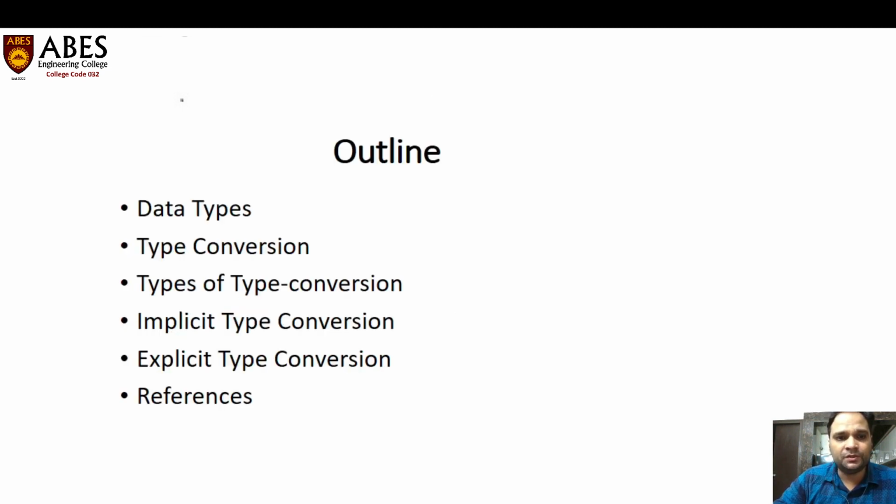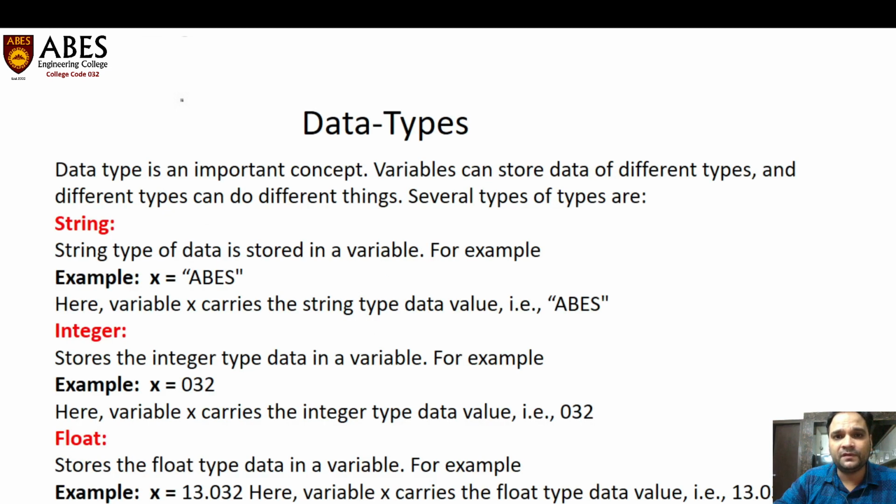So today we are going to cover what are data types, what is type conversion, and then we will see the types of type conversions, implicit type conversion and explicit type conversion, and then references are there. So we start with the data types.